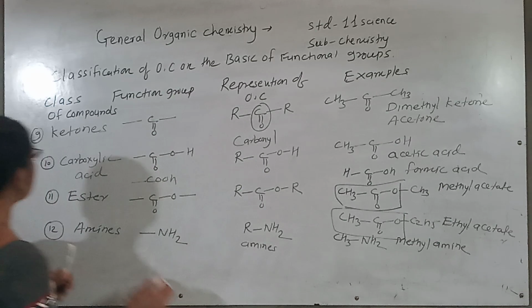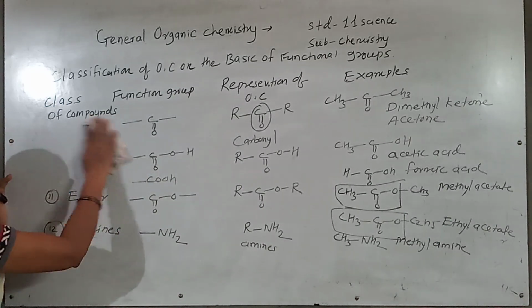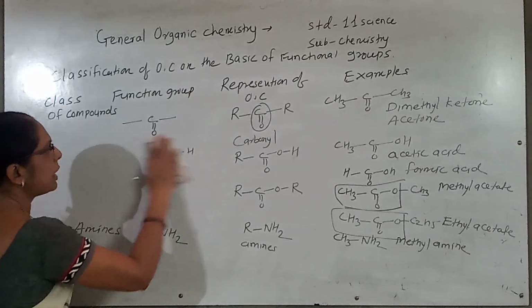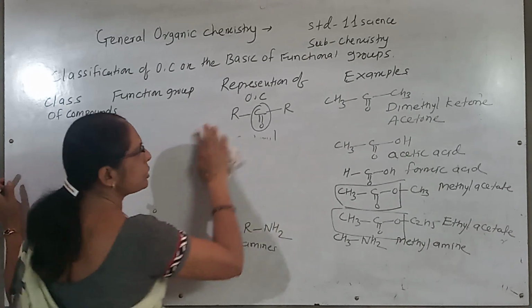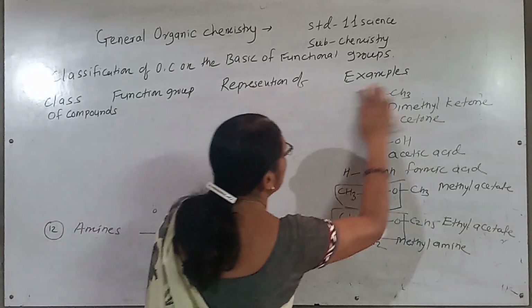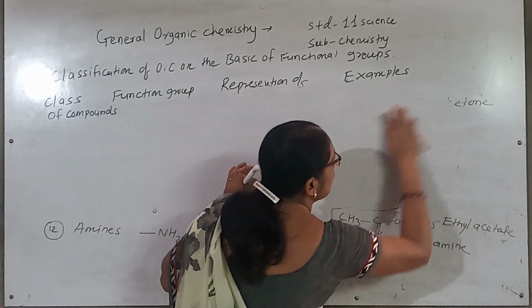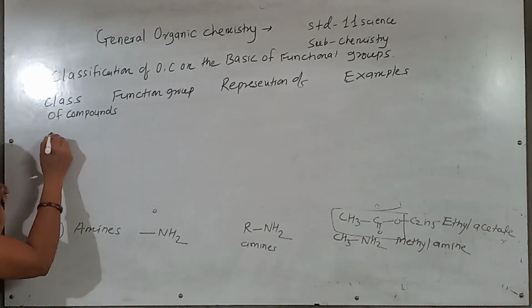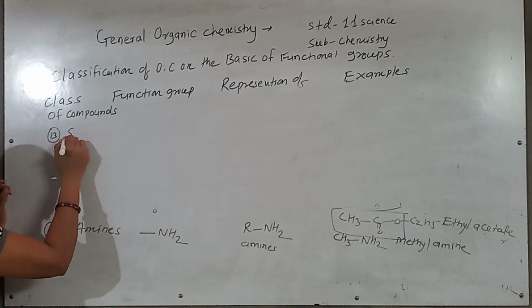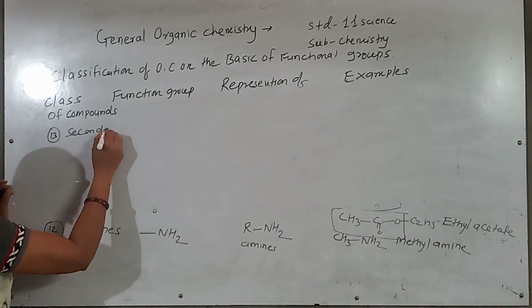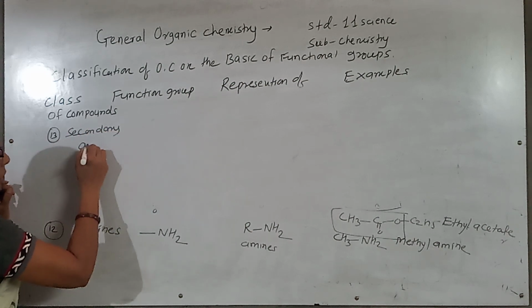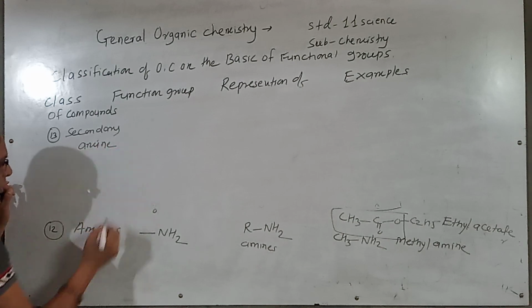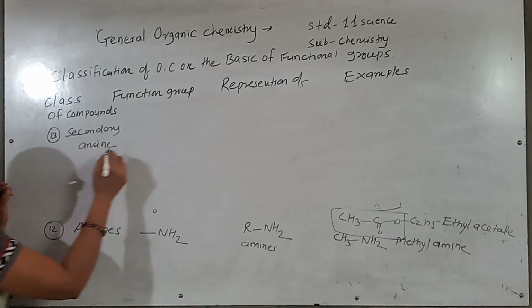So amines are further classified. When I consider RNH2, RNH2 is the primary amine. Then I write secondary amine.